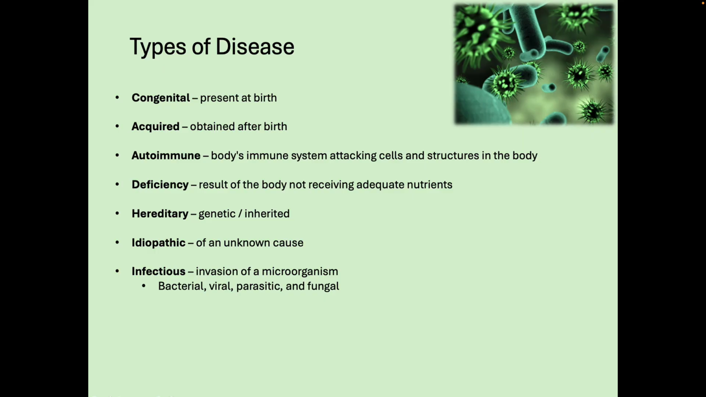Deficiencies. This is the result of the body not receiving adequate nutrients, like a vitamin D deficiency, which a lot of us have in Ohio during the wintertime. Hereditary. This is inherited from your family, right? Idiopathic. So this is of an unknown cause, right? An infectious would be an invasion of a microorganism, like a bacterial infection, viral, parasitic, fungal.